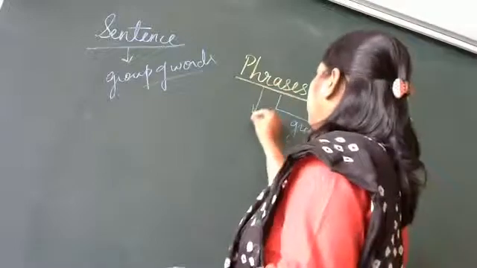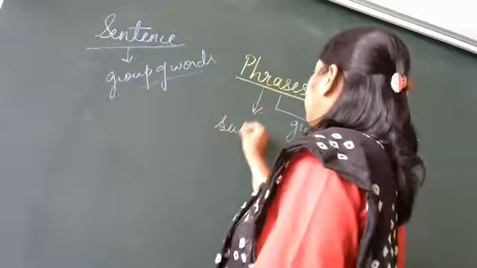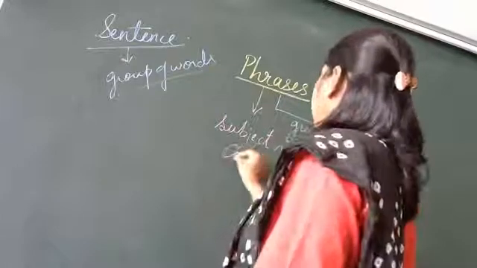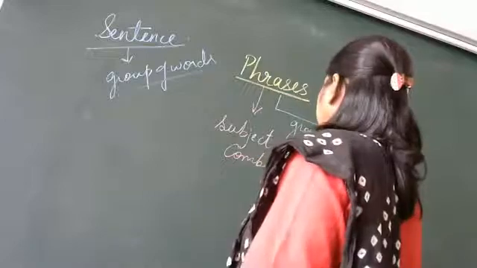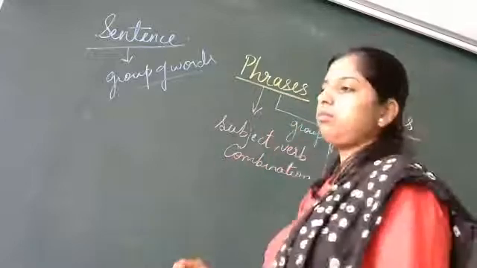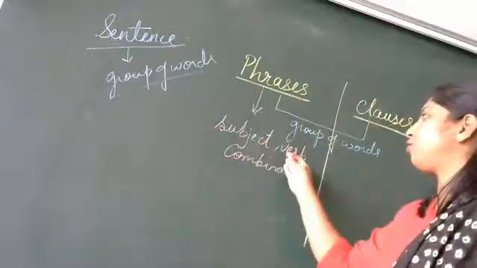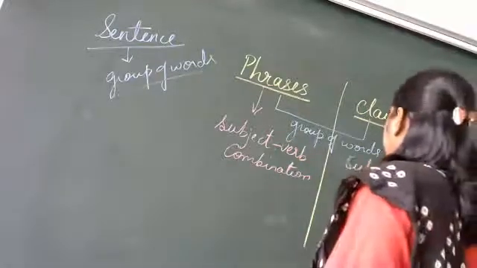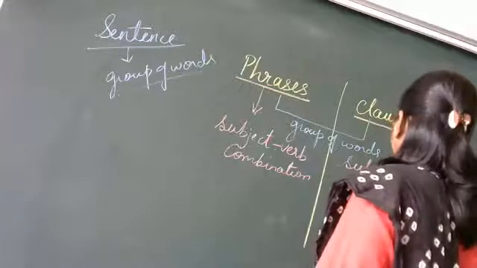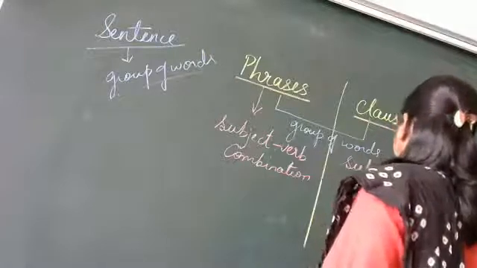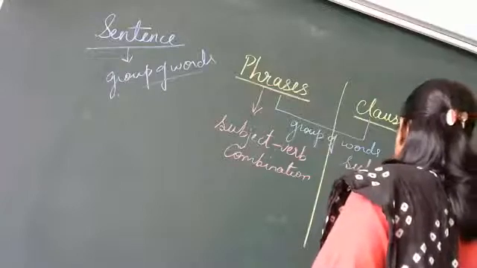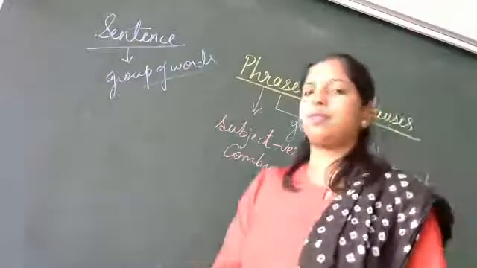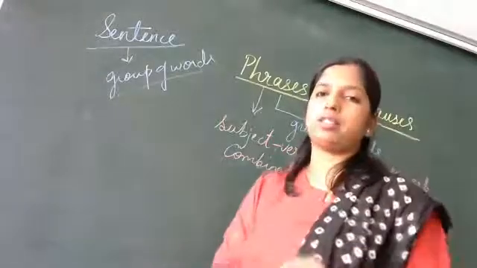In a phrase, we don't have a subject verb combination, but in a clause we have a subject verb combination. Now what is the subject verb combination? When you write a sentence, it has two parts.